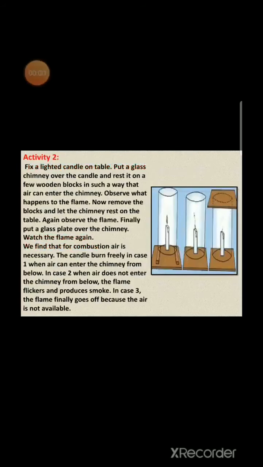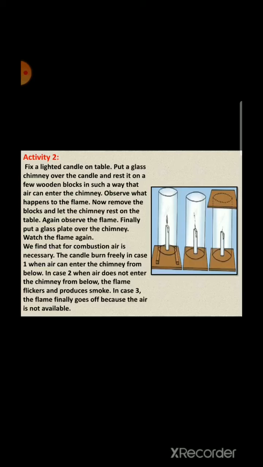Now students, we will do this activity which shows how air affects the burning substances. Fix a lighted candle on a table. Put a glass chimney over the candle and rest it on a few wooden blocks in such a way that air can enter the chimney. Observe what happens to the flame. Now, remove the blocks and let the chimney rest on the table. Again observe the flame. Finally, put a glass plate over the chimney. Watch the flame again. We find that for combustion, air is necessary.